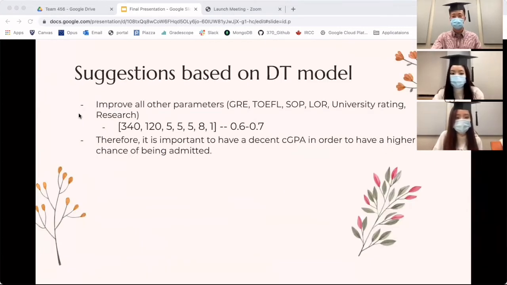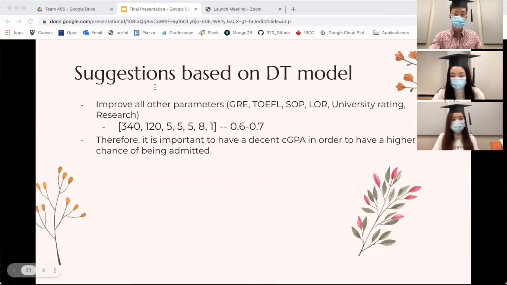So here are the suggestions: student 2 will have to improve all the other parameters to the highest number possible to improve the chance of admit, but will still stay in the range of 60% to 70%. Therefore, it is reasonable to say that no matter how much student 2 improves, his chance of admit would still not be as good as student 1's because of his lower GPA. And our decision tree model further emphasized the importance of having a decent cumulative GPA to have a higher chance of being admitted.